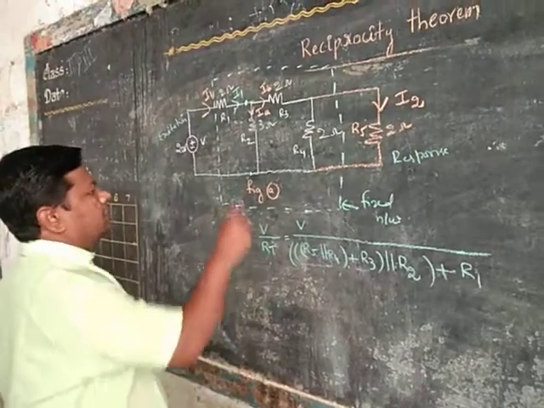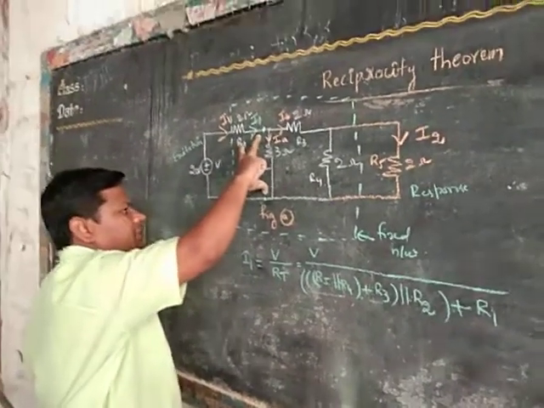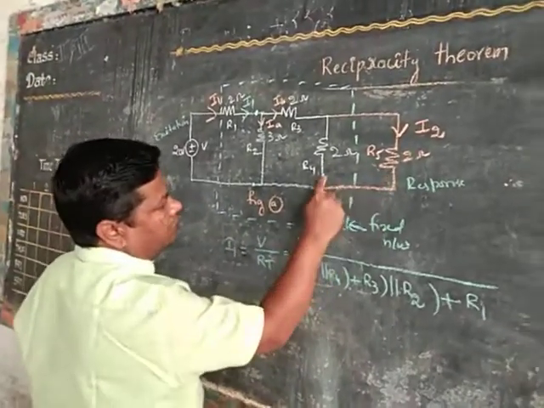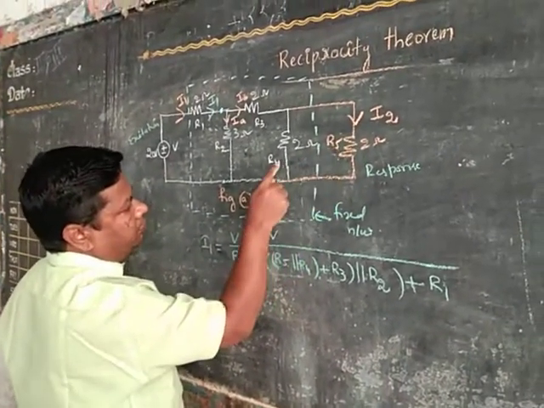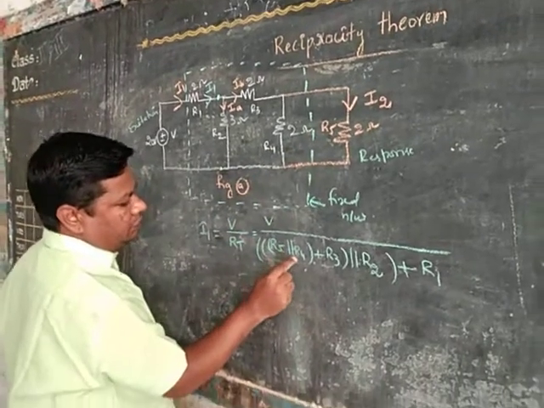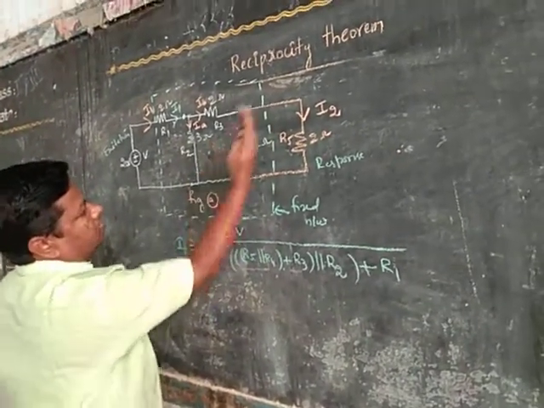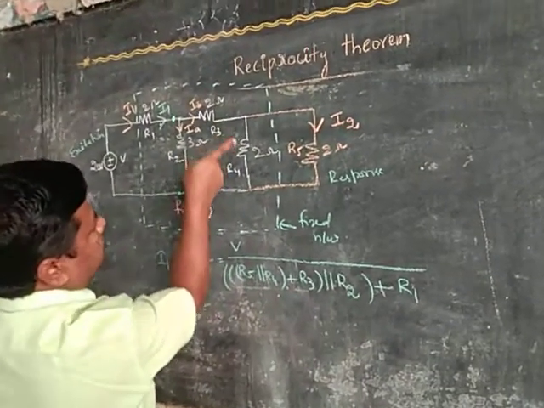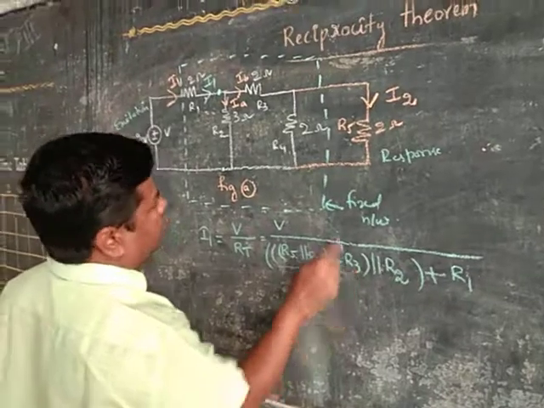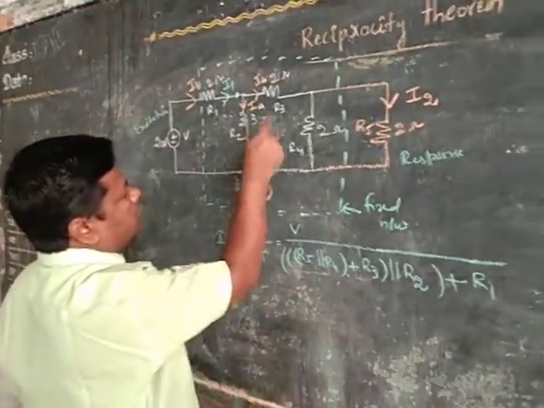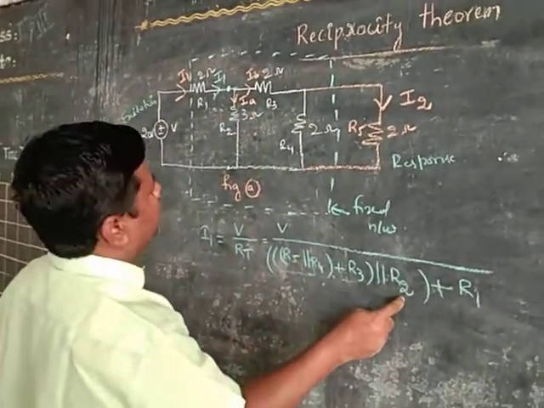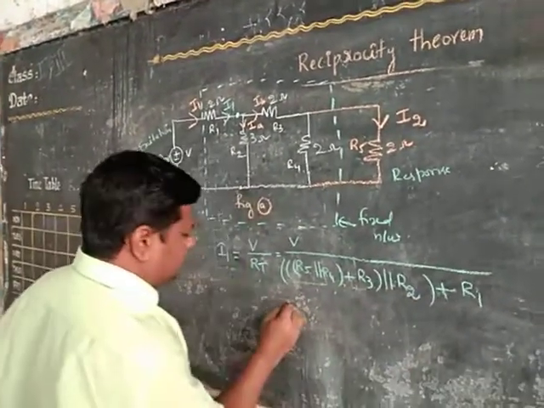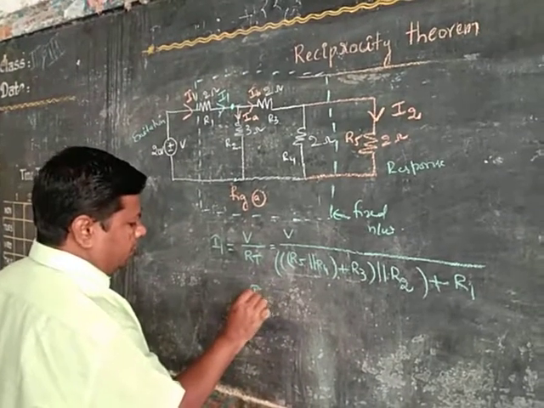Once again, how to find the equivalent resistance at these terminals from right side to left side. These two are in parallel: R5, R4 parallel. Then there is only one resistor. Now these two are in series, which means plus R. Then again these two are in parallel to R. Then again these two are in series plus R1. Then substitute values, you will get I1.